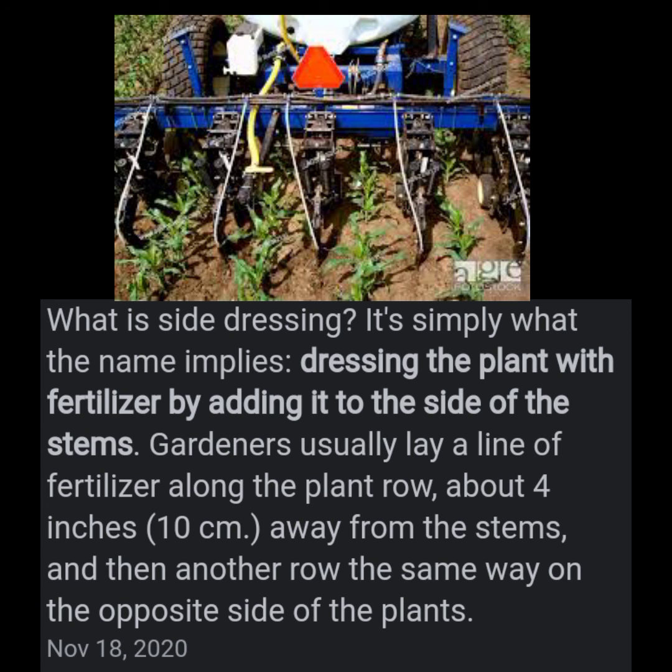Side dressing is simply what the name implies. It is fertilizing the plant by adding fertilizer to the side of the stem. Gardeners usually lay a line of fertilizer along the plant row about 4 inches to 10 centimeters away from the stem, and then another row the same way on the opposite side of the plants.